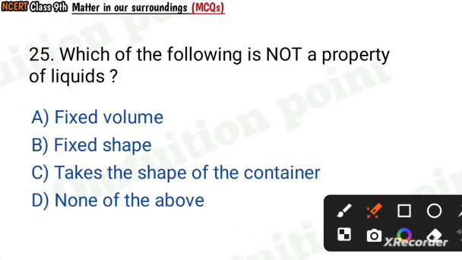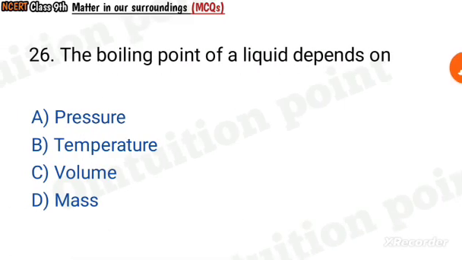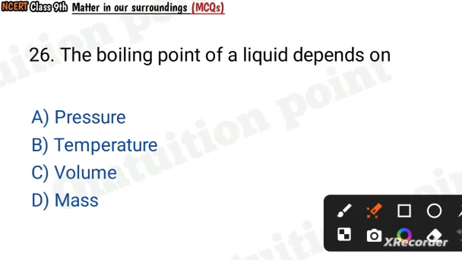Question number 25. Which of the following is not a property of liquids? Fixed volume, fixed shape, take the shape of the container, none of the above. Fixed shape. Fixed shape is not a property of liquids. Question number 26. The boiling point of a liquid depends on pressure, temperature, volume, mass. Pressure, and temperature also.